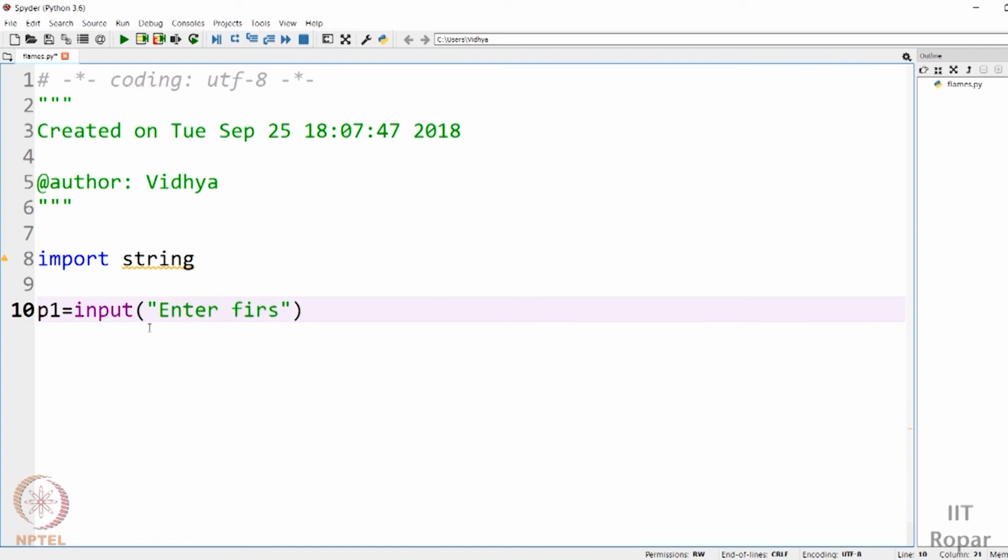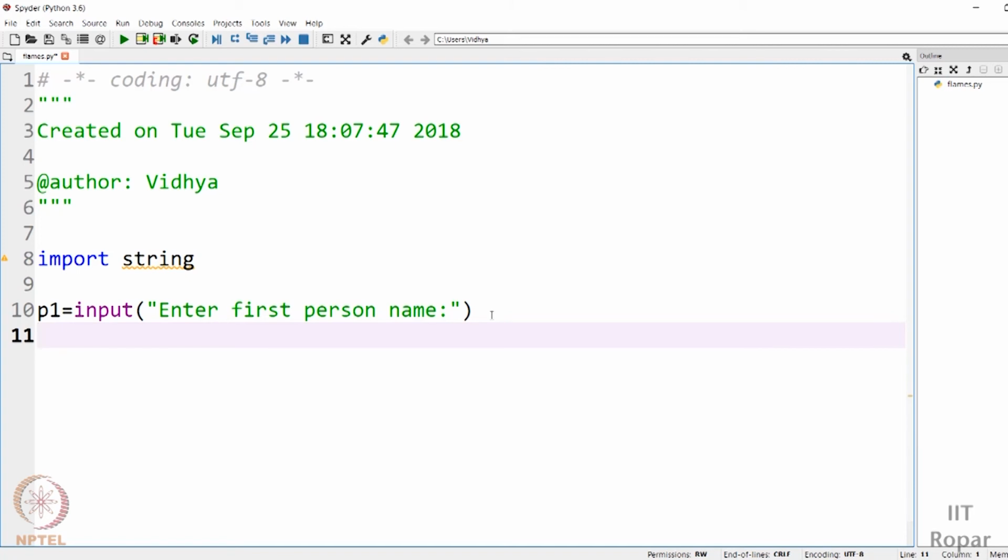Alright. So there may be a case that a person may use a combination of capital letters and small letters, and as I have said, the replace functionality and all the functionalities of strings are case sensitive. That is, if you give a capital letter, it will look strictly for the capital letter. It won't consider the corresponding small letter version. So it is case sensitive. So it is better that we convert this input into a common format by using either of the upper or lower functions. I had demonstrated both of these in the previous videos. You can use whatever you wish. This is to ensure that the comparisons are not skipped.